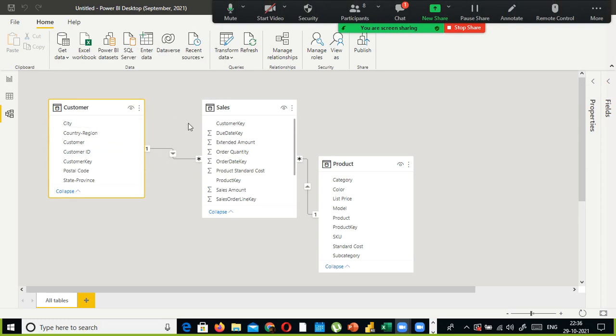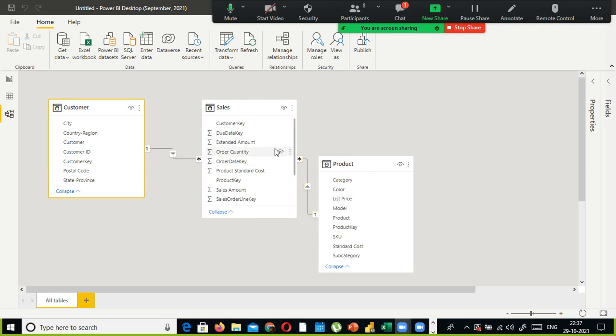So one customer can order more than one time, right? One or more than one time. Let's say Mohan is a customer, he ordered a product in my shop one time, or he could have ordered more than one time also. Had he not ordered, how can I call him a customer, right? So that's the reason why one to many. The customer would have ordered in my shop one time or more than one time. The star represents many, one to many. Similarly, product. A product can be sold one or more than one time.